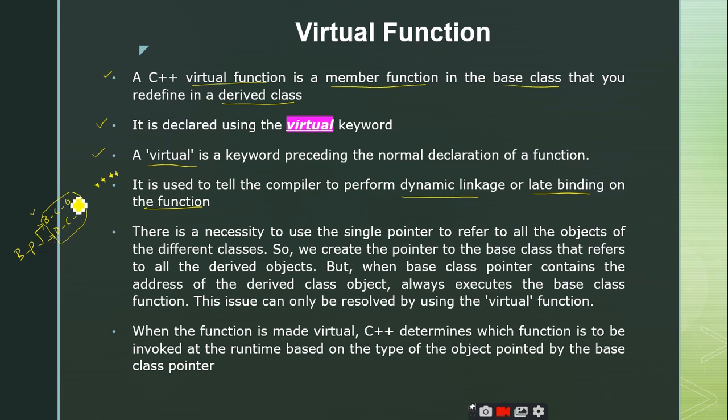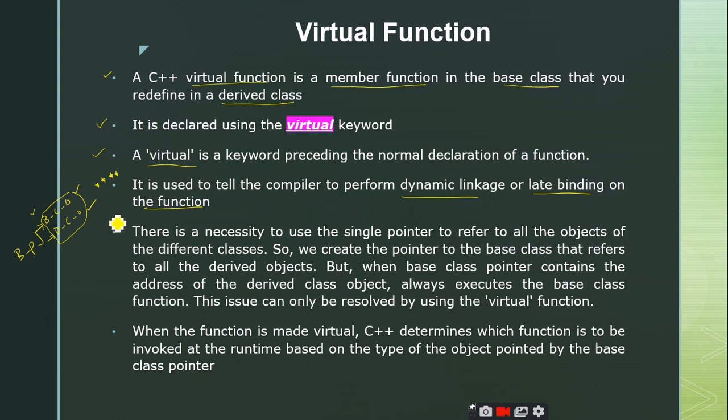So I have just normal member functions that are defined inside the base class as well as the derived class, but I don't give any virtual keyword. So what happens? Since the virtual keyword is not given, the compiler will treat that particular function call as mapped to the corresponding function definition at compile time itself. So there you are going to implement compile time binding.